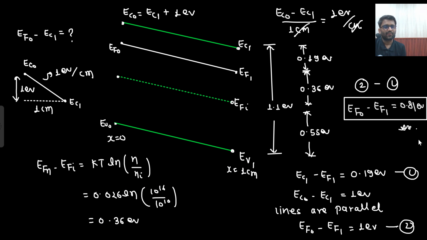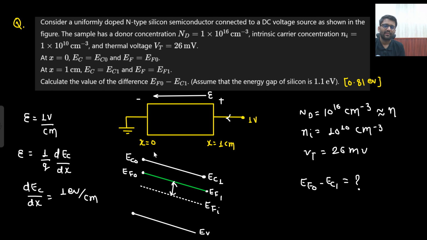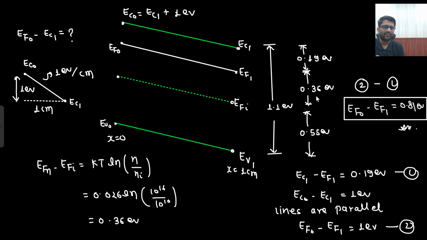Did you understand this question or not? Whatever information was given, just use that information, that's it. Using the information, we got to know this particular thing. We started from here: ND, NI values I have, so this distance I can find out, this distance also I know, then this distance I can find out. So I got the equation for EC1, EF1. Now I know that I don't need EF1 in my final answer, but I need EF naught. So I need the relation between EF naught and EF1.